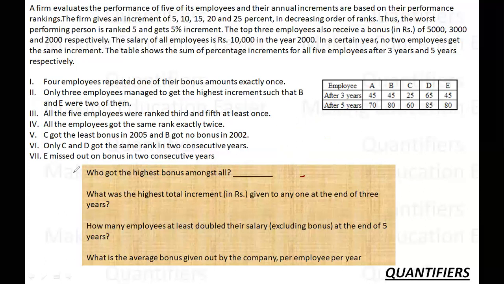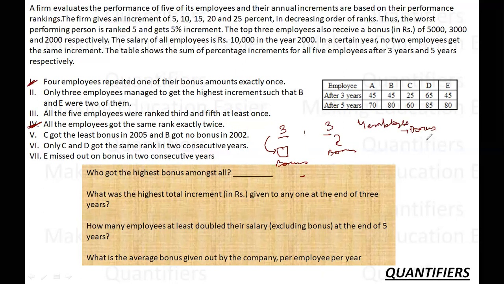Now it is an interesting point when coupled with point number 1. So all of the employees got the same rank exactly twice, which means if an employee had got rank 3, he would have got rank 3 again, which means that this is the same rank he will get as a bonus rank. So he's repeating the bonus rank. And since there are 4 employees who are repeating their bonus ranks, which means when we are talking about 5 employees repeating their ranks, there are 4 employees who are repeating their bonus rank.